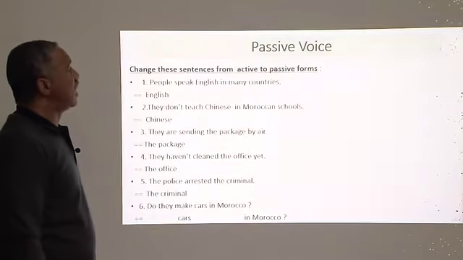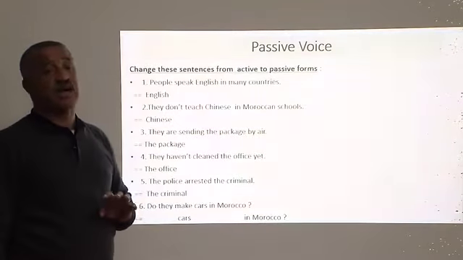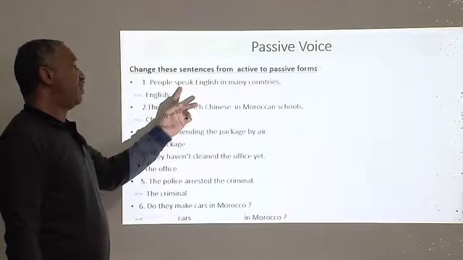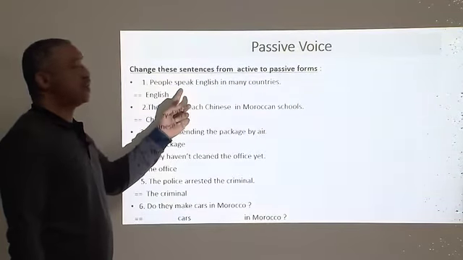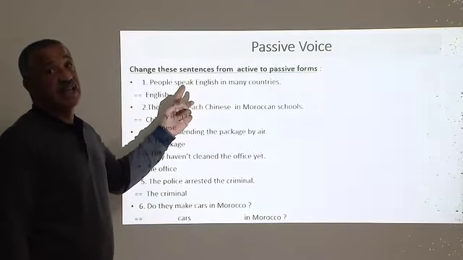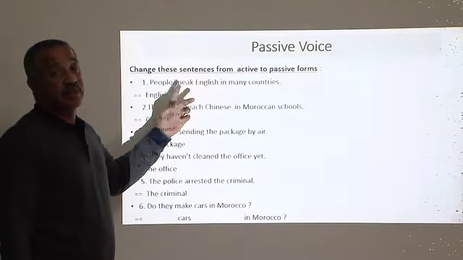Now let's go directly to the last section, which is the passive voice. And to remind you that in the active sentence, when we have the verb in the simple present, in the passive sentence, we take the tense of the verb and we conjugate to be in that tense, and then the past participle of the verb. All right? Speak is in the simple present.